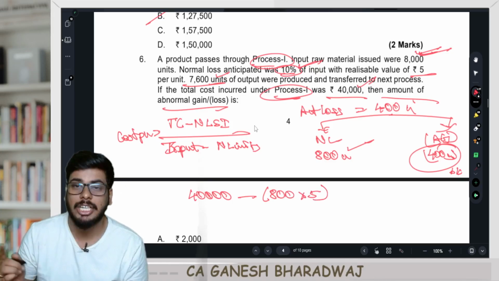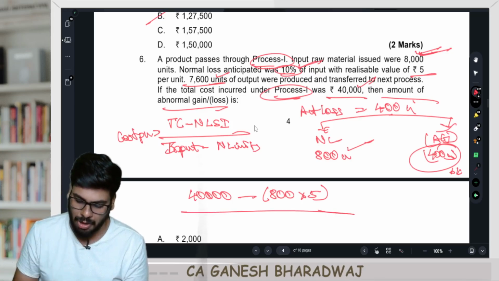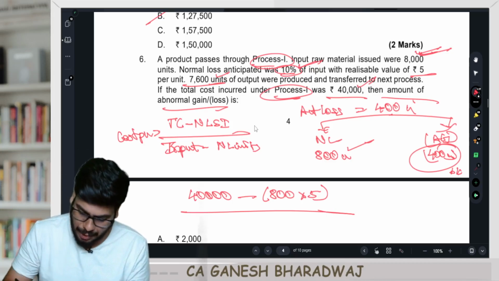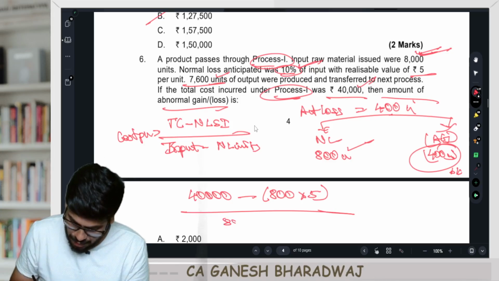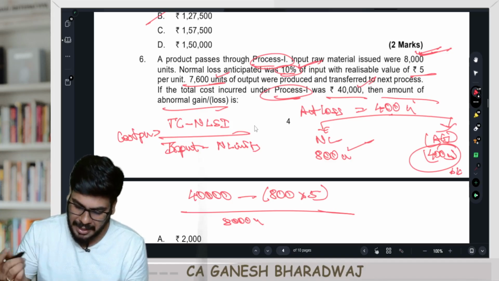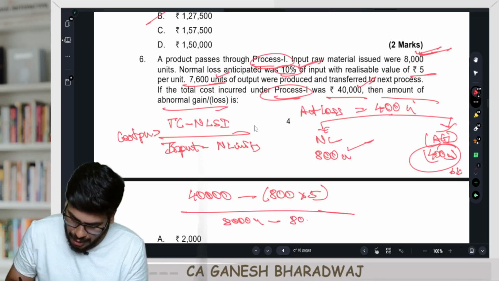Are you clear with this? So 800 into 5, how much is that going to be? 4,000. So the net expected cost is 40 minus 4. It's only going to be 36,000 divided by what is the expected good units? What did I expect? 8,000 units I inputted, and I expected to lose how many units? I expected to lose 10% of that. That is going to be 800 units. Are you clear with this, guys?